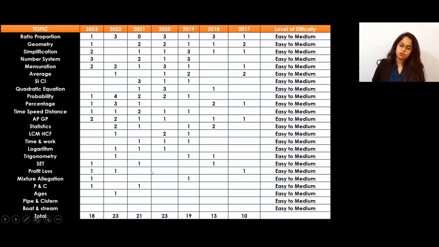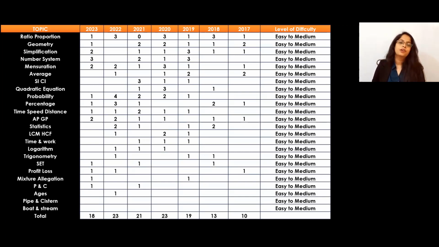So if you observe the ratios questions, they asked one question in 2023. Before that, they had asked 3 questions. Before that, 0, 3, 1, 3, 1. That means we can expect at least 1 question, or we can expect 2 to 3 questions from ratio and proportion. Then similarly, the next topic, geometry. Let me show you. Yes, they asked 1 question in this paper. In the previous one they didn't ask, but before that they had asked 2, 2, 1, 1, 2. That means again we can expect 1 to 2 questions from the geometry topic.